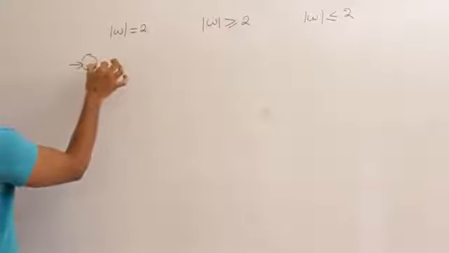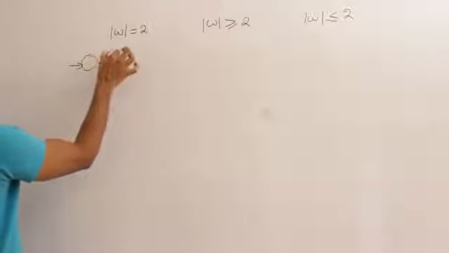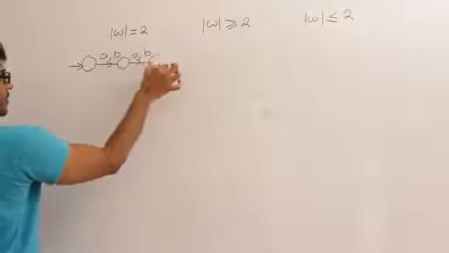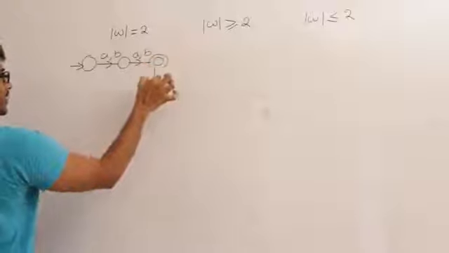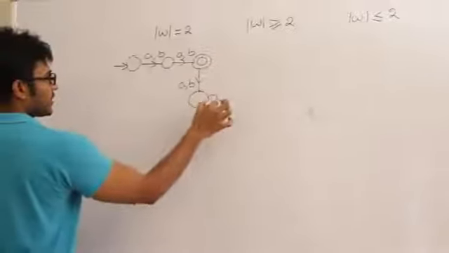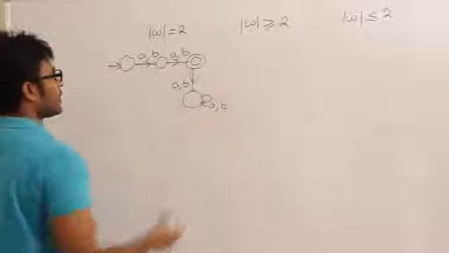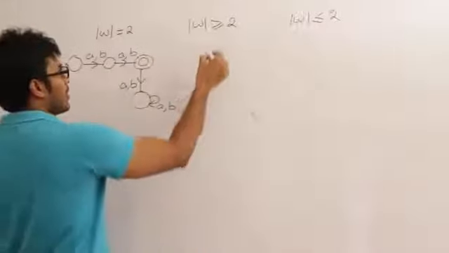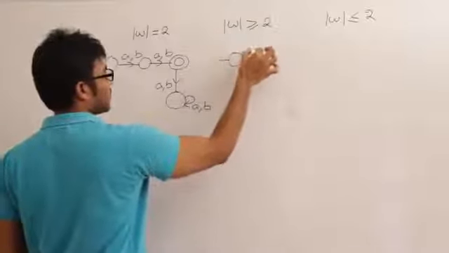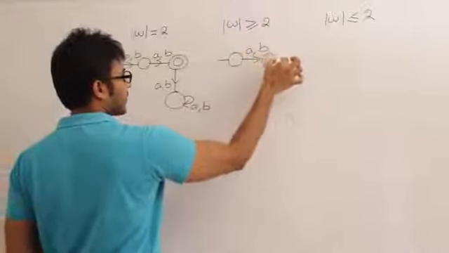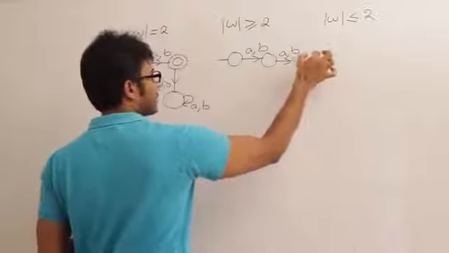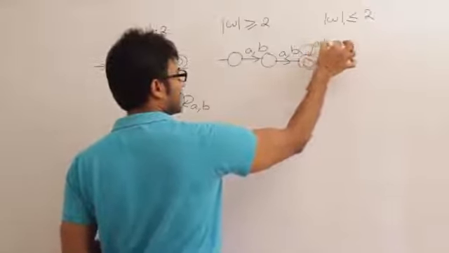String length is exactly 2. A or B, I'll accept it, and if I get anything else, I'm going to reject it. String length is at least 2. A or B, I'll accept it, and anything I'll accept it.